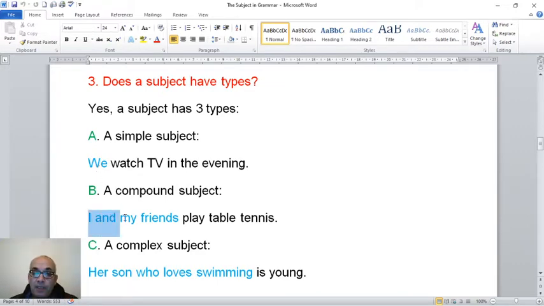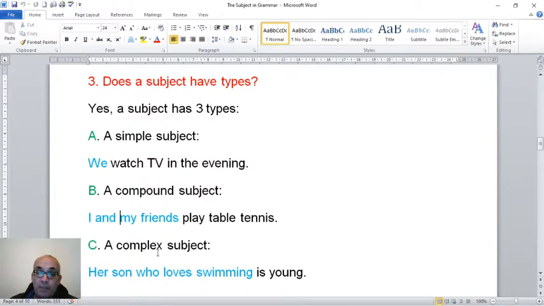I and my friends is the subject. Why? Because it comes before play. Play is the verb. I and my friends is the subject. How many words do we have? I and my friends, 4 words. So the subject here is compound. Compound means it is not simple. And also we have 4 words.